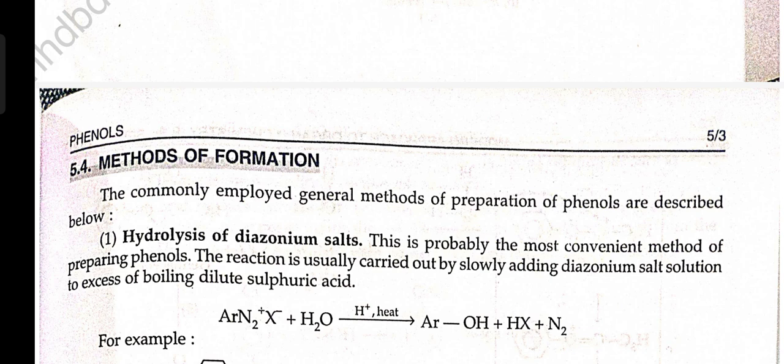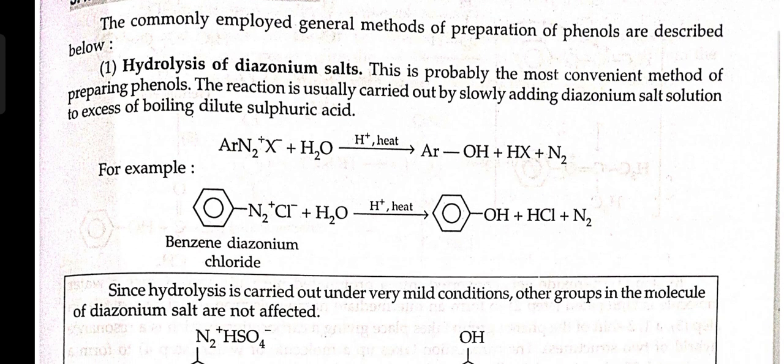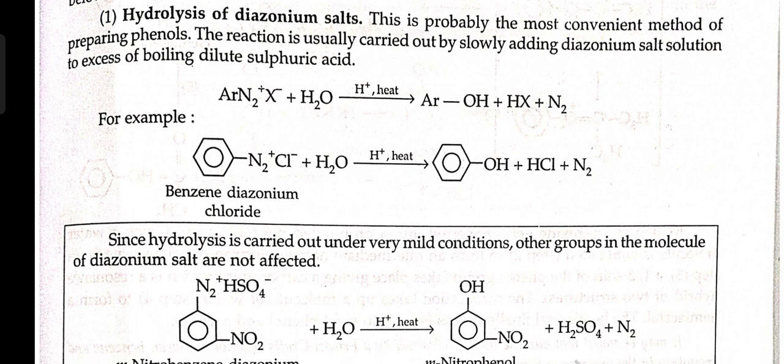The commonly employed methods of preparation of phenols are described below. First, hydrolysis of diazonium salt. This is probably the most convenient method of preparing phenols. The reaction is usually carried out by slowly adding diazonium salt solution to excess of boiling dilute sulfuric acid. Diazonium salt plus H2O, in the presence of H+ and heat, gives phenol plus HX plus nitrogen. For example, benzene diazonium chloride plus water in the presence of heat and acid gives phenol plus HCl plus N2.